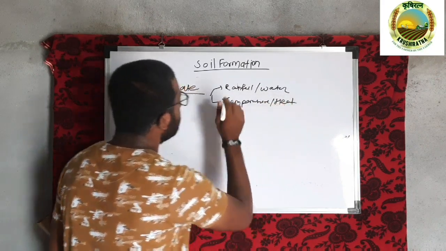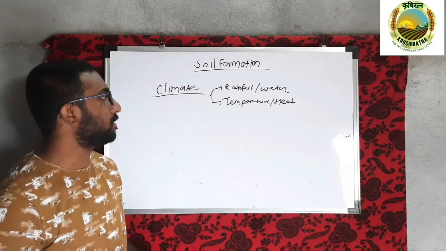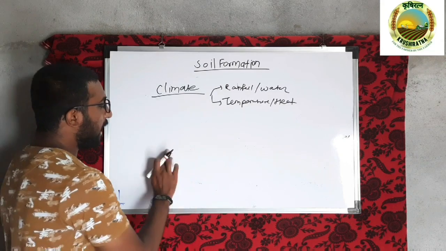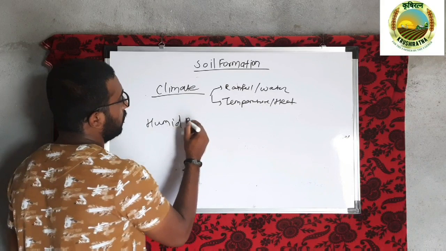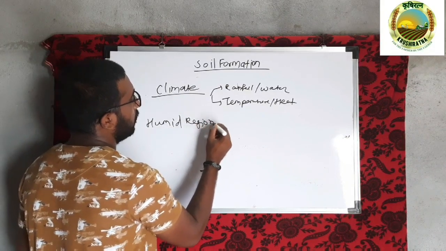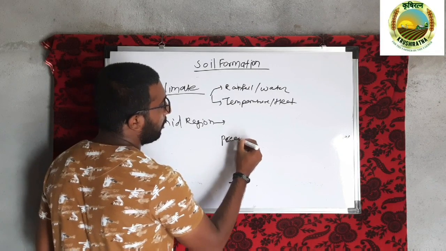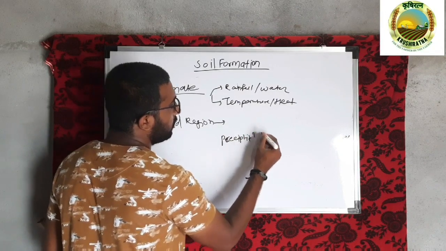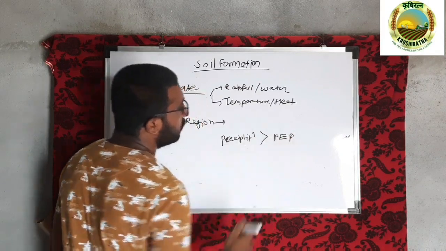These are the major factors which contribute to the soil formation processes. How? As we know, in humid regions, the annual precipitation is more than the potential evapotranspiration of that soil.